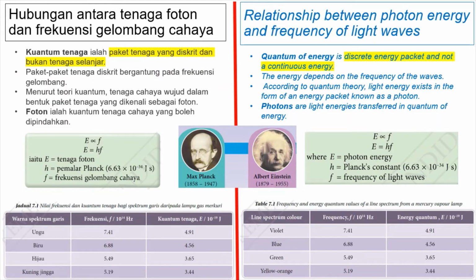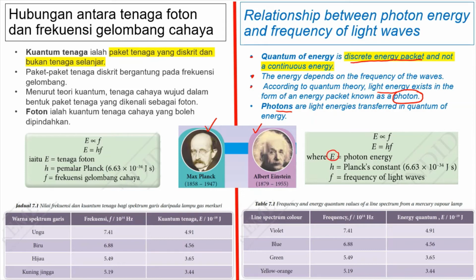What is a quantum of energy? It is a discrete energy packet and not a continuous energy. The energy depends on the frequency of waves. According to Max Planck and Albert Einstein's quantum theory, light energy exists in the form of energy packets known as photons. So light energy is a photon. Photons are light energies transferred in quanta of energy.